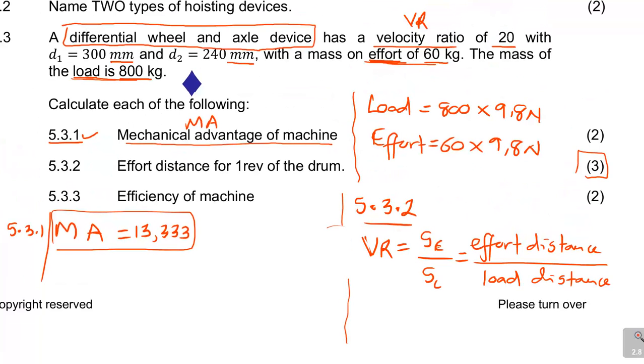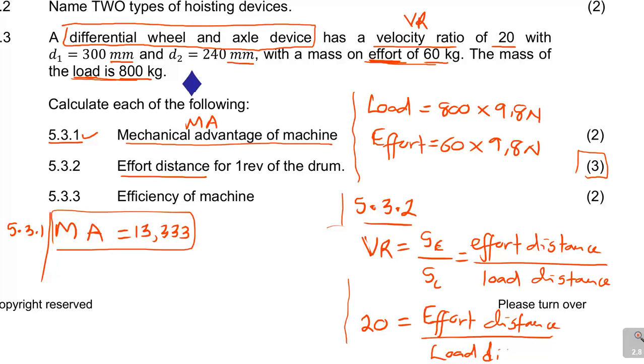They told us that it was 20. So here you are going to say 20 is equal to, now the question was the effort distance, you see. So 20 is equal to the effort distance over, and then we need to find out what is our load distance from the information that is given.